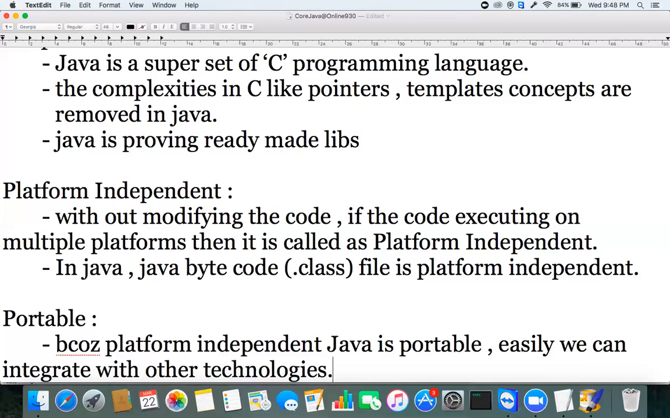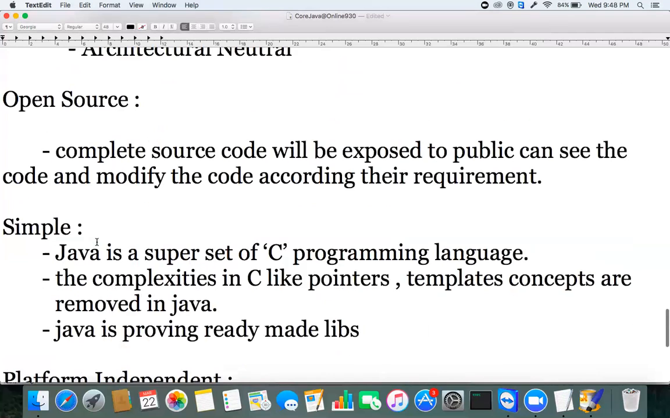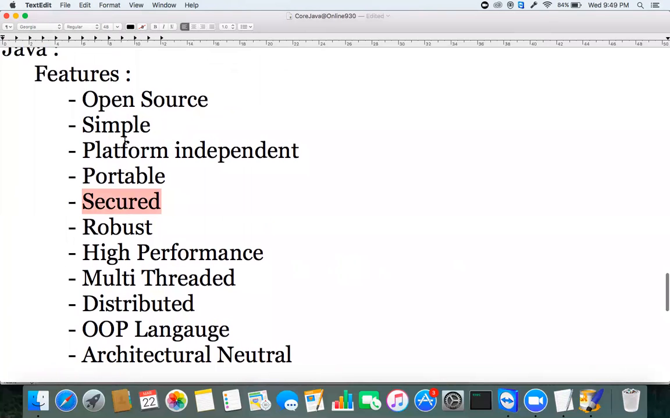This is another advantage. Java is portable, meaning you can easily integrate with other technologies. You can integrate easily because of this platform independence advantage only. Java is portable. And the next thing is, Java is a secure programming language.